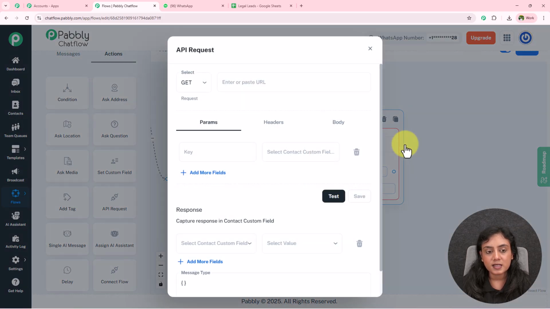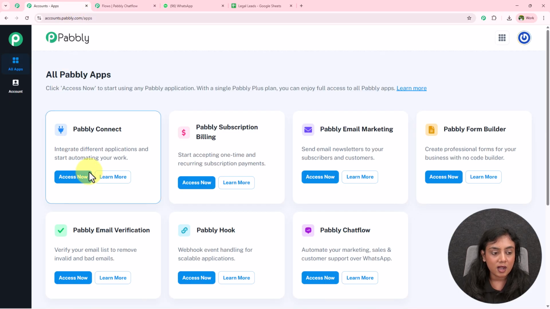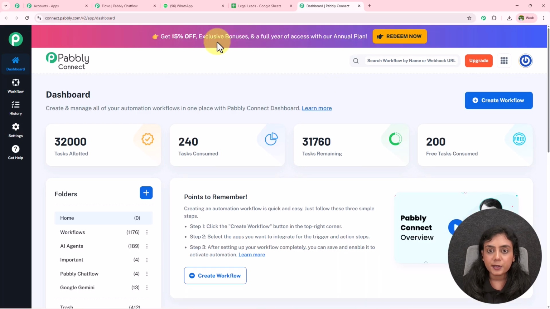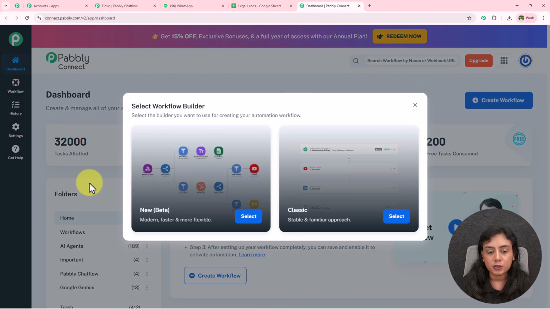So I'm going to click on this edit button. Now it is asking for the URL. Now I am going to enter this URL from Pabbly Connect. So inside accounts, I'm going to access Pabbly Connect right over here. And now after coming to the dashboard, we have to create a new automation. For that, click on this create workflow. There are 2 methods. I will be creating this workflow using the new beta method that is more modern, faster and flexible. But if you want, you can select the classic method for a stable and familiar approach as well.